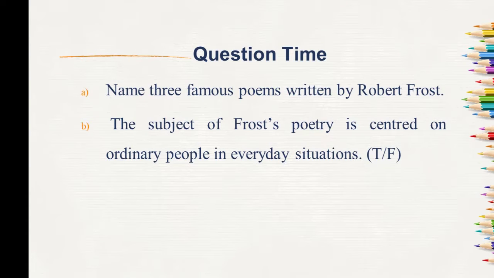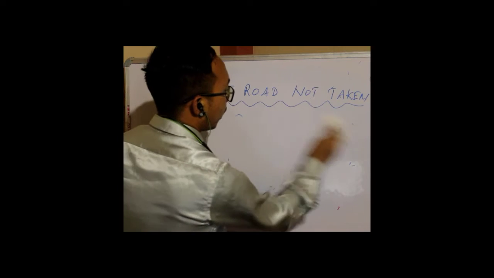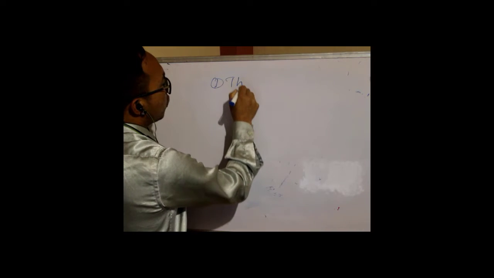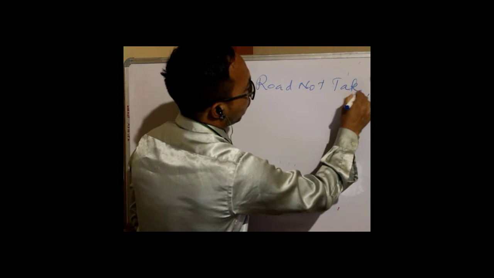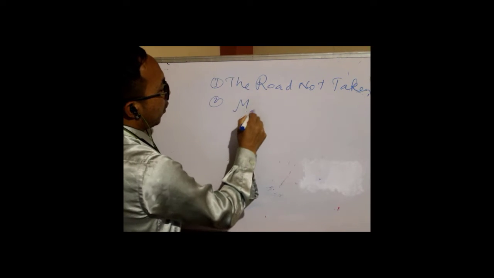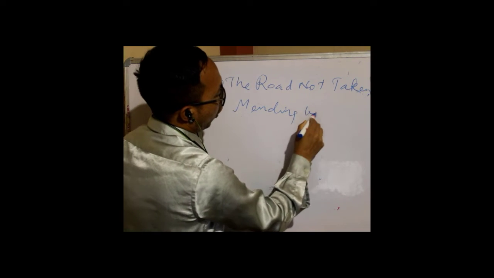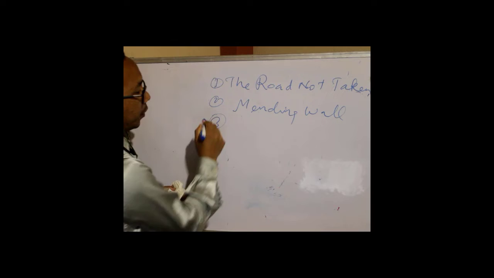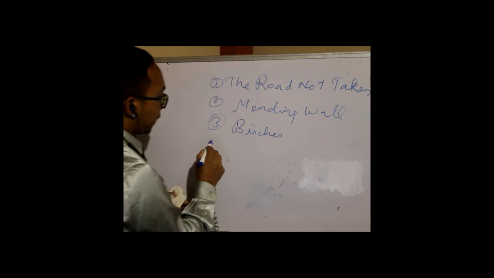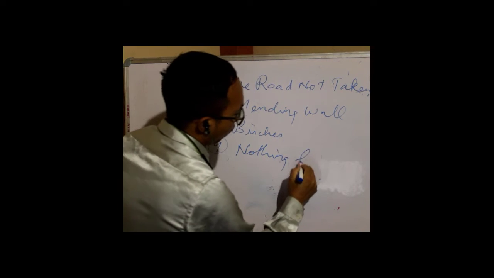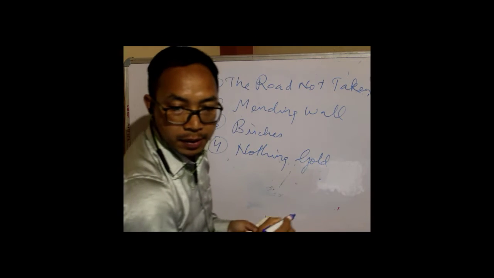Can you name three famous poems by Robert Frost? We have just learned them. So let's recall. The first one is the one we are going to learn, The Road Not Taken. This is one of his famous poems. Then we have Mending Wall. What else do we have? We have The Birches. And we have many others, like Nothing Gold Can Stay.